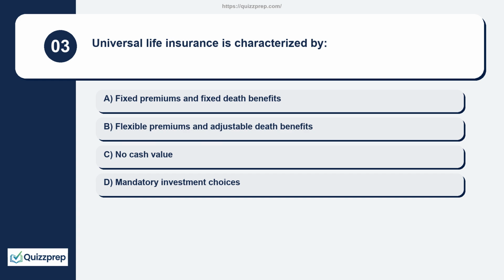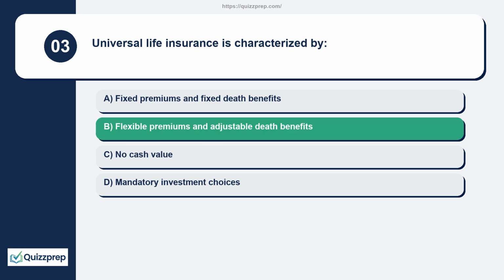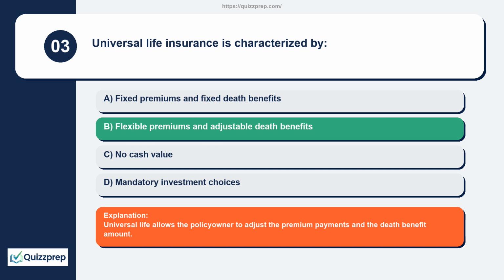Question 3. Universal life insurance is characterized by fixed premiums and fixed death benefits, flexible premiums and adjustable death benefits, no cash value, mandatory investment choices. Universal life allows the policy owner to adjust the premium payments and the death benefit amount.